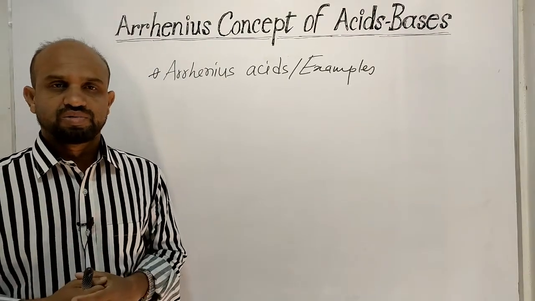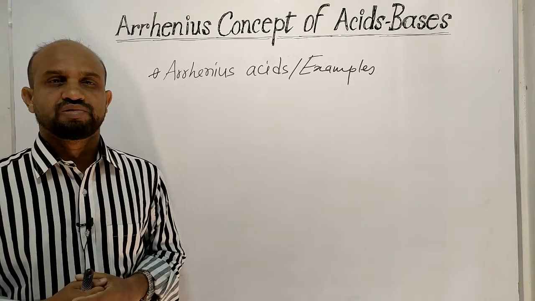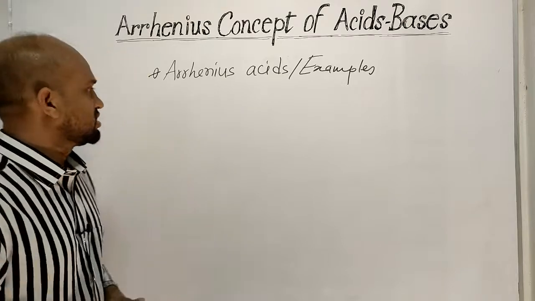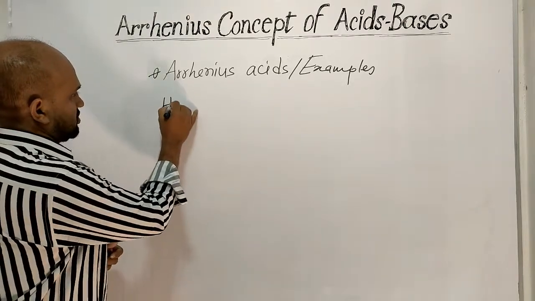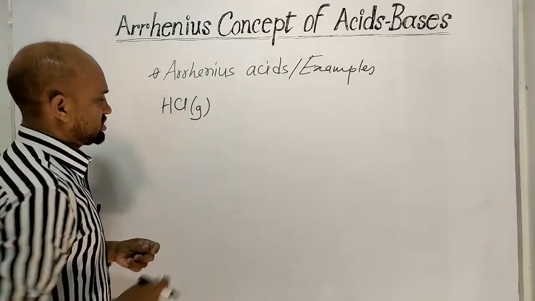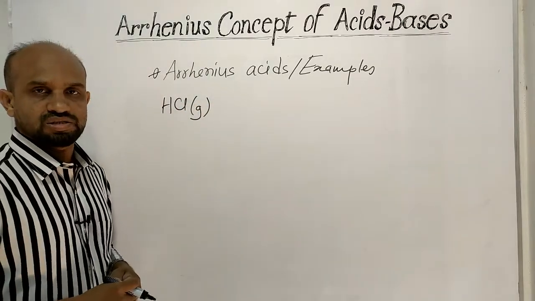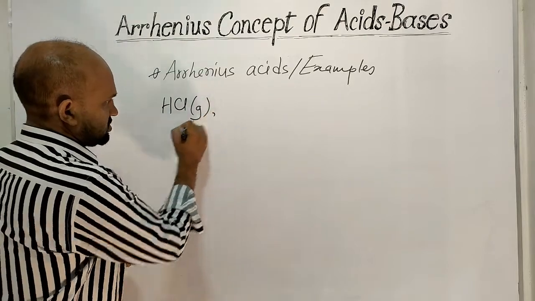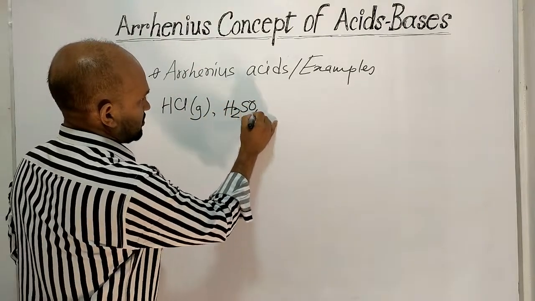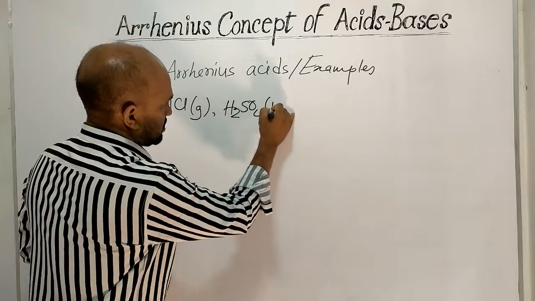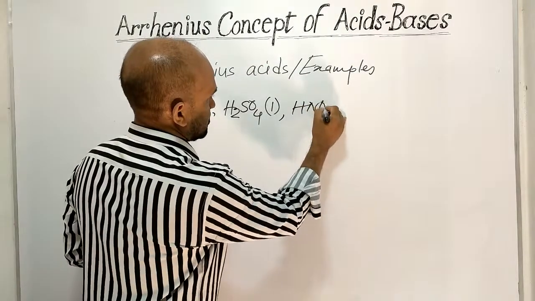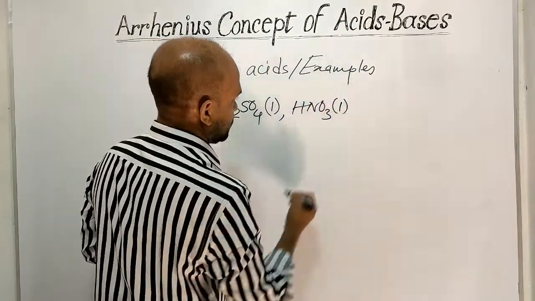Let's see some examples and then the definition of acids according to Arrhenius theory. Hydrogen chloride, which is in gaseous state. This is an Arrhenius acid. Sulfuric acid, which is liquid in state. Nitric acid, which is liquid in state.